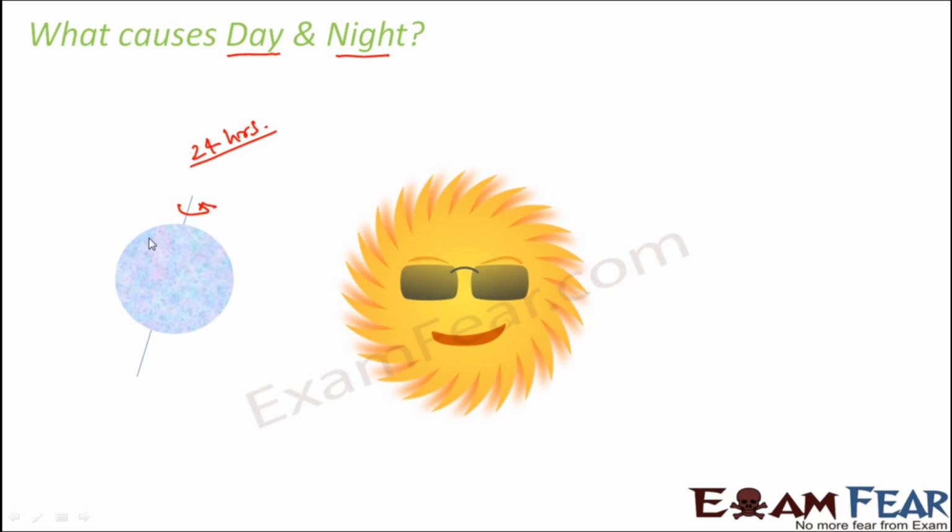during that one spin, different parts get heat at different points of time. So that is why during morning, the temperature is less, maybe because at that time, the orientation of the earth is such that it is not receiving a lot of heat from the sun. Again, during afternoon, maybe it is in direct contact with the sun, and that's why it is receiving a lot of heat and light, and therefore the temperature is higher. So due to the rotation and revolution of the earth, the changes of temperature take place.